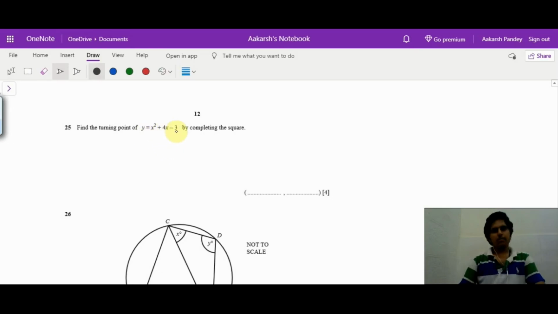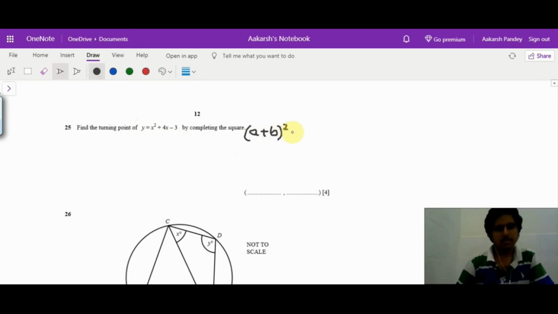Here we have to use the completing the square method to find the turning point. We can easily spot that this is going to be a parabola because it is going to be y minus something equal to x plus something whole square. Just to compare, a perfect square of the type a plus b the whole square turns out to be a square plus 2ab plus b square.